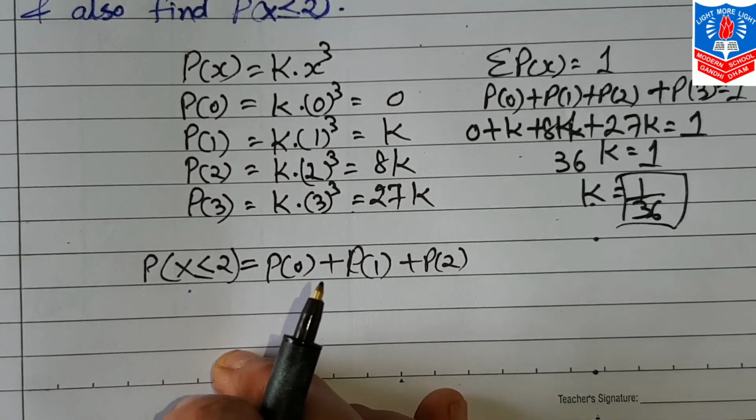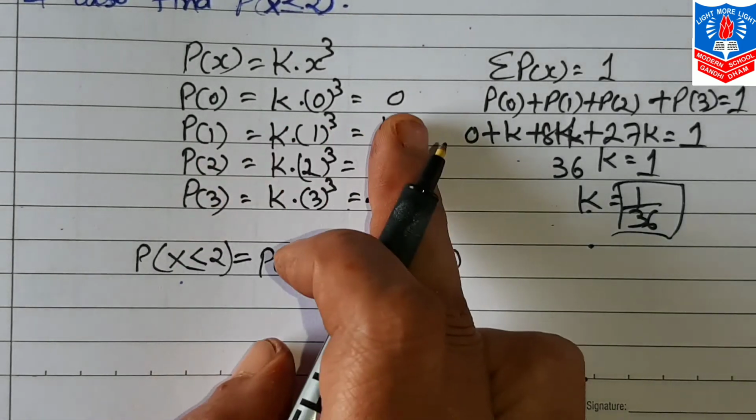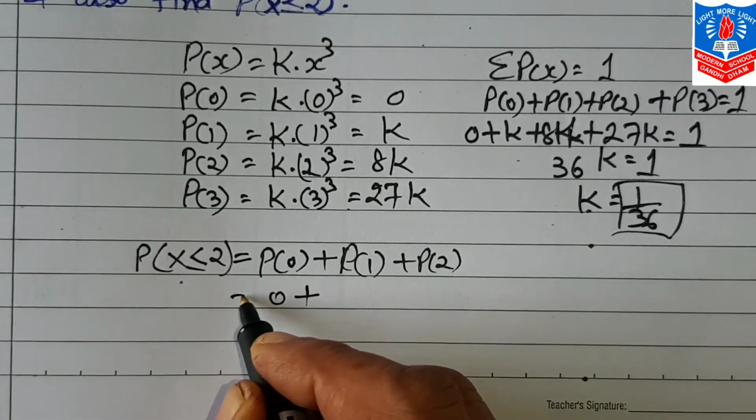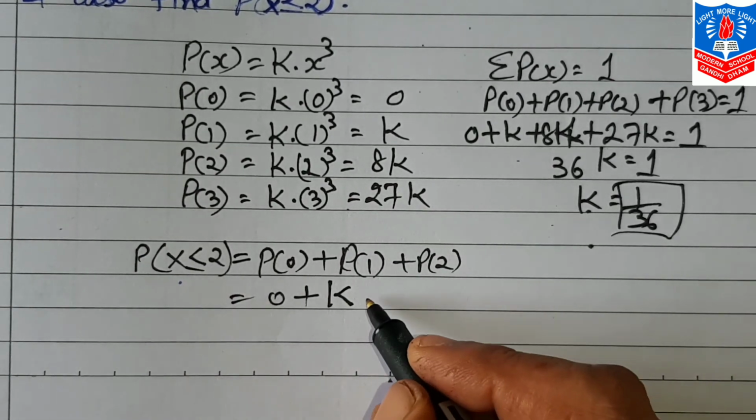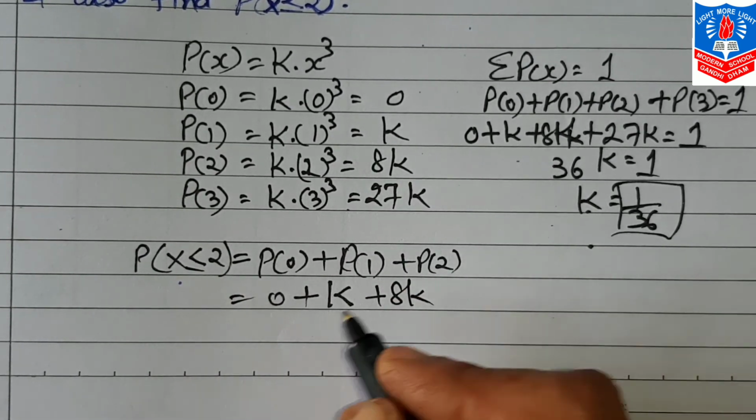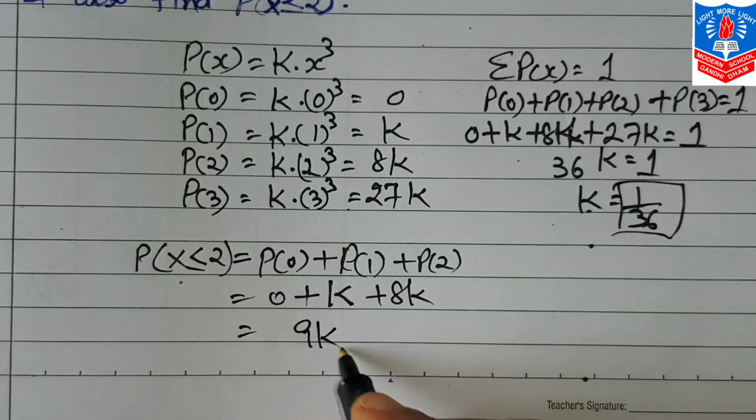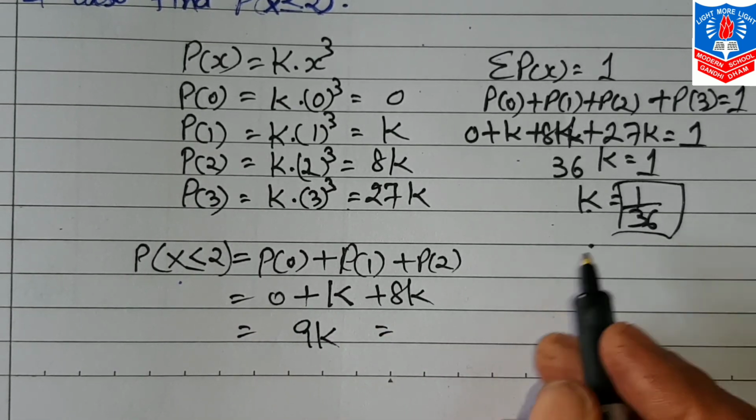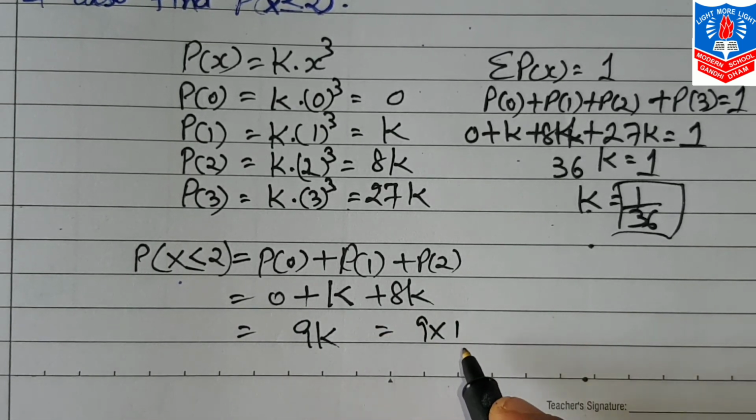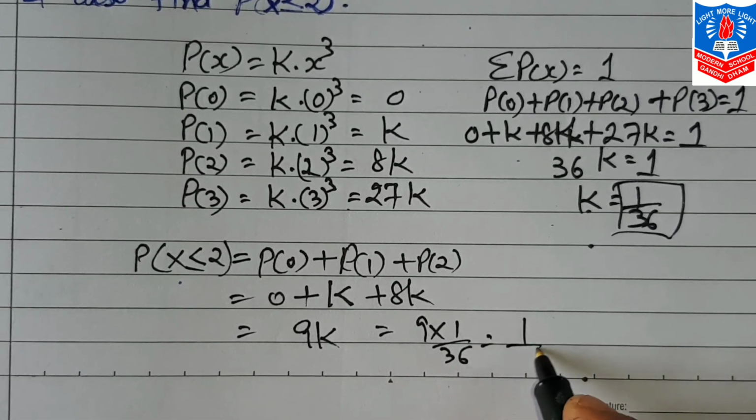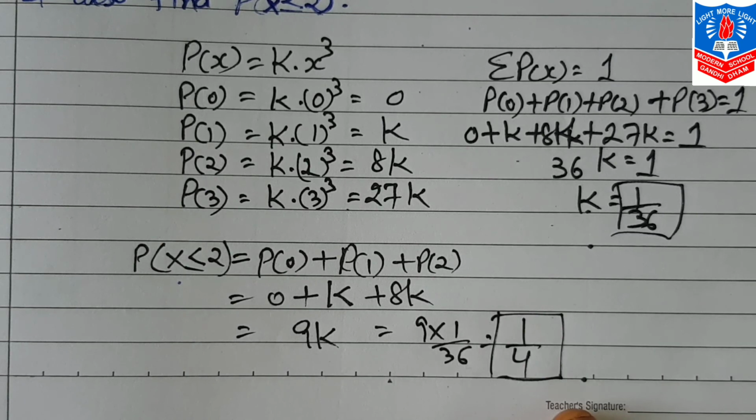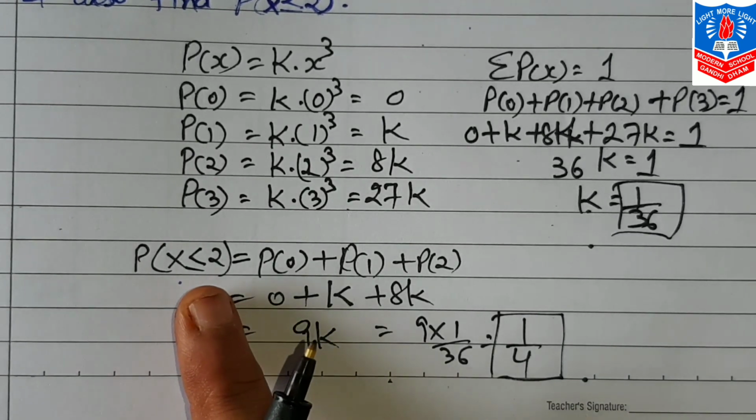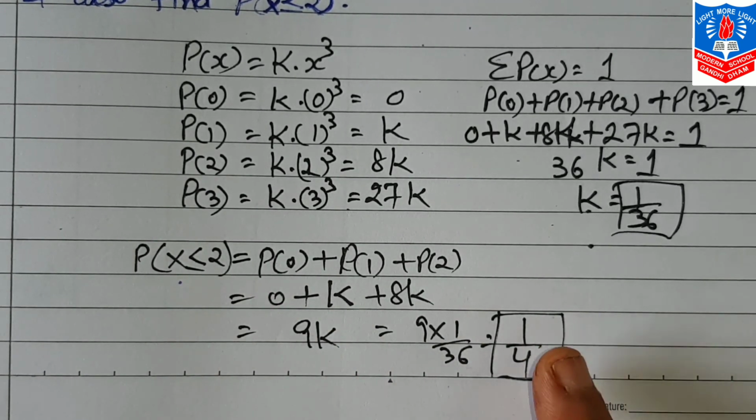Now we know very well probability of 0 is 0. Probability of 1 is k and probability of 2 is 8k. So this will be 9k. Now we know the value of k. We put in this, 9 into 1 by 36 will be 1 by 4. So in that case, probability of x less than or equal to 2 is 1 by 4.